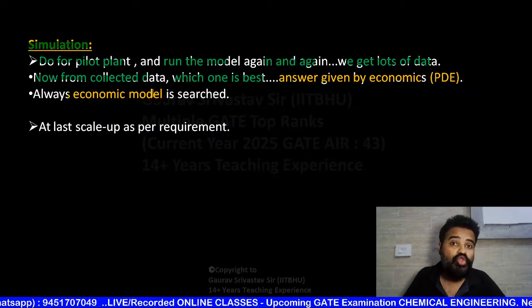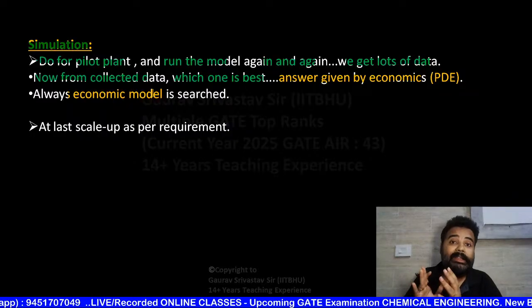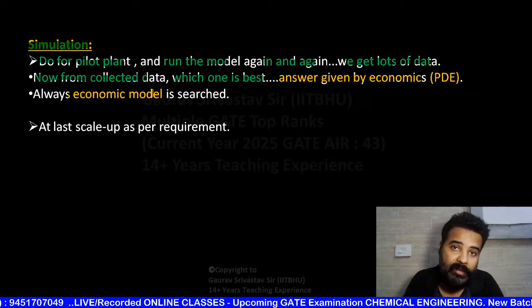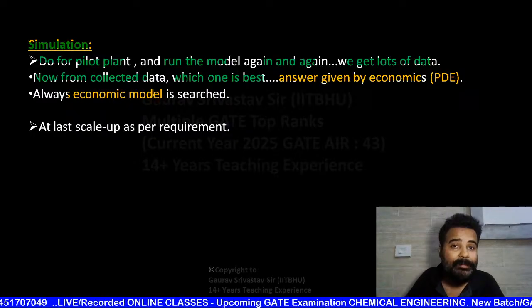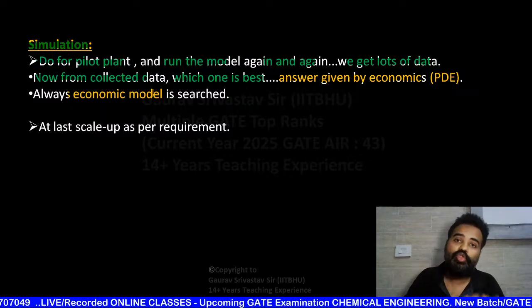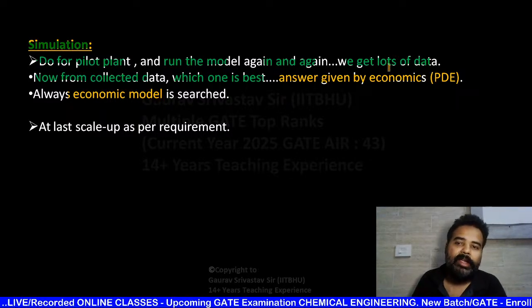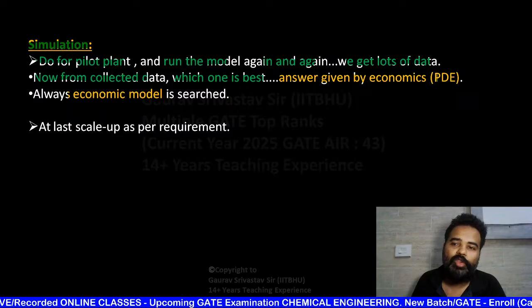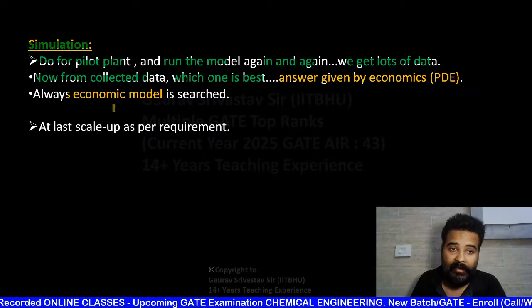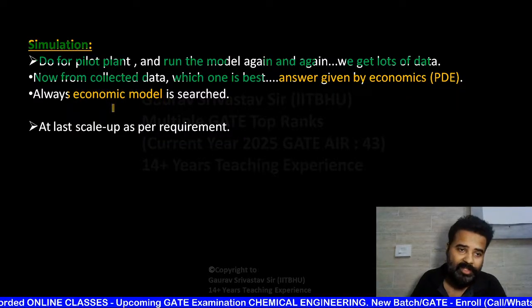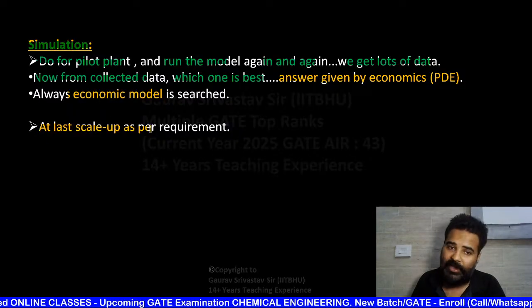So now you are going to choose the one that is most economical among them. जो उन सारे में सबसे ज्यादा इकोनॉमिकल है, आप उसको चूज करोगे। और कैसे करोगे? इसका जवाब आपको देता है इकोनॉमिक्स, प्रोसेस डिजाइन एंड इकोनॉमिक्स। And once economic model is searched, now at last you can scale up as per your requirement.